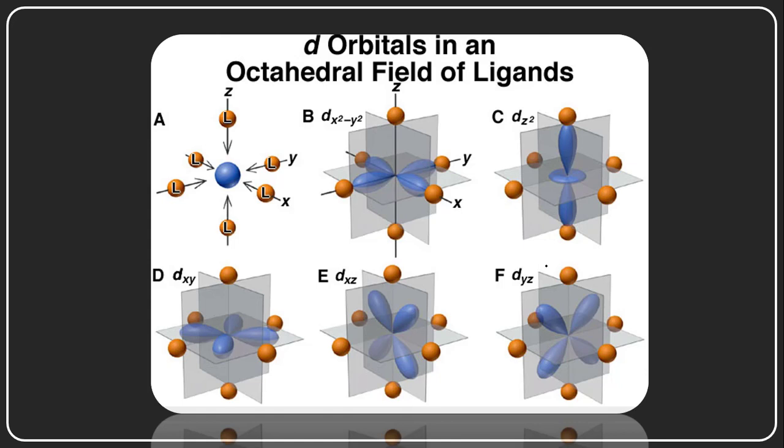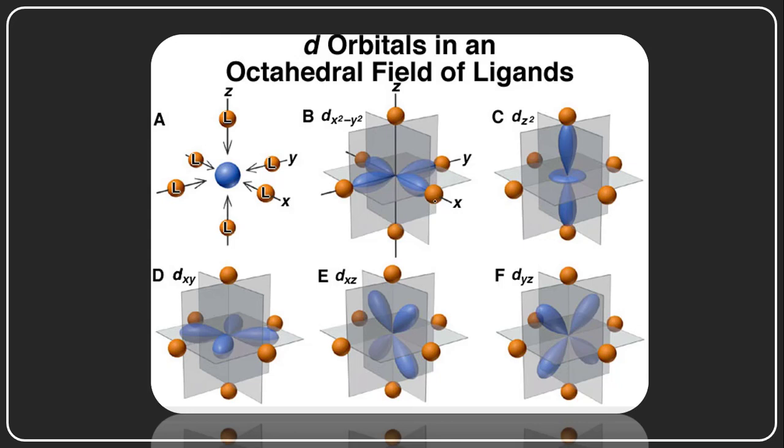And see here, this is the structure: this is the central metal cation, and the ligands are approaching the central metal cation with equal speeds. Let us take this as the x-axis, this as the y-axis and this as the z-axis. Here the dx square minus y square orbitals are along the axis.